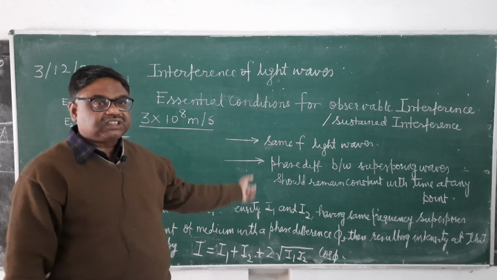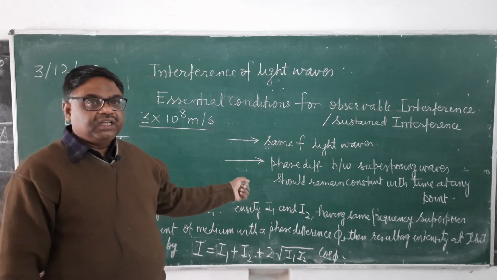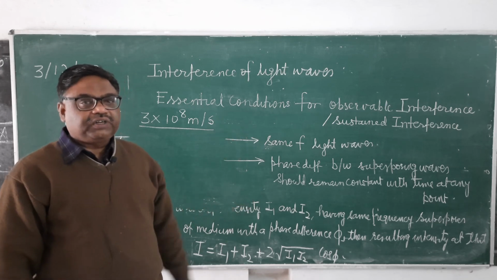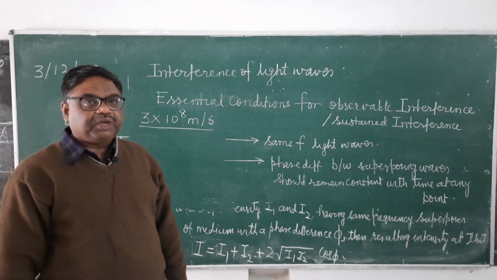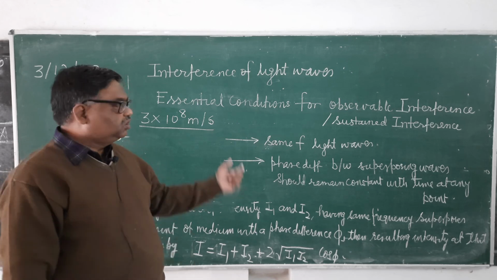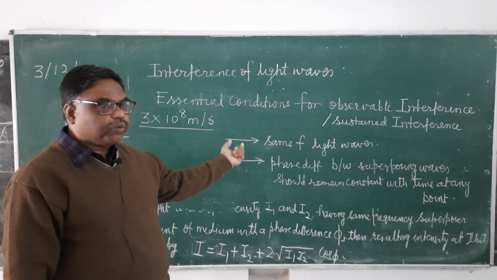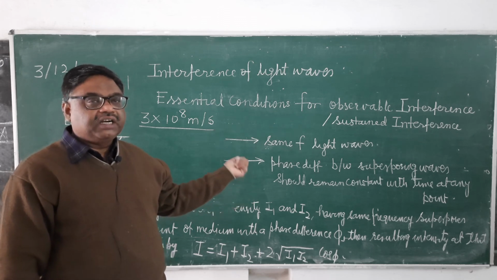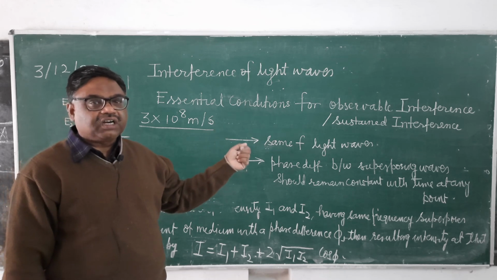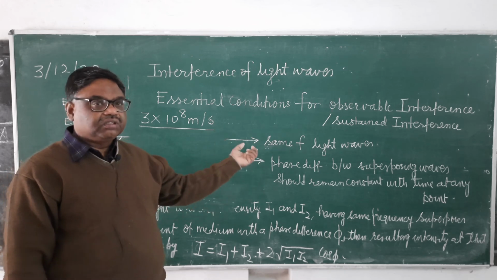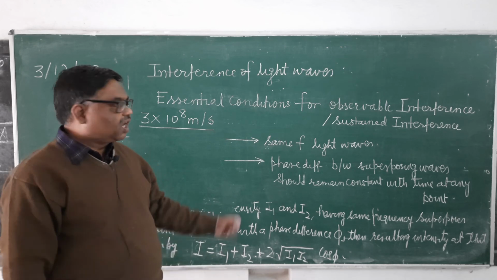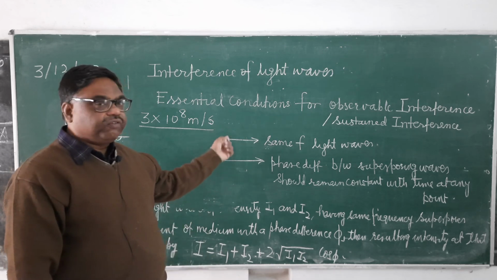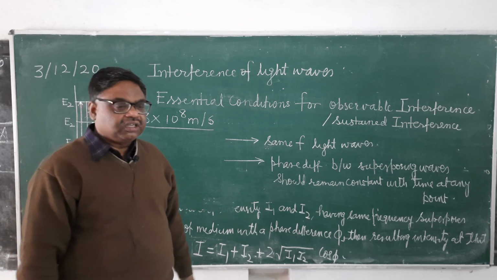If these conditions are not fulfilled, interference will still take place, but it will not remain steady. The brightness, the intensity at any point will change with time, and it changes in such quick succession that we cannot observe them separately. We will not be able to observe them, and we will get a general illumination.